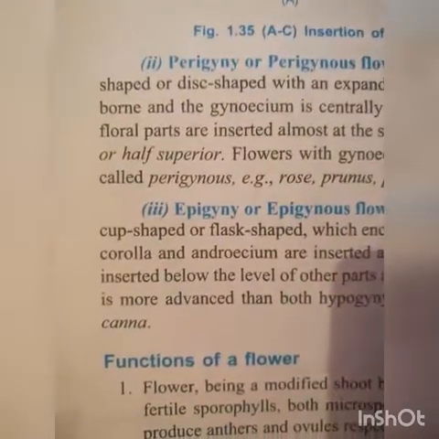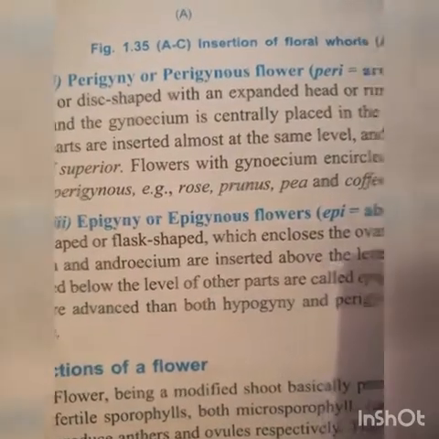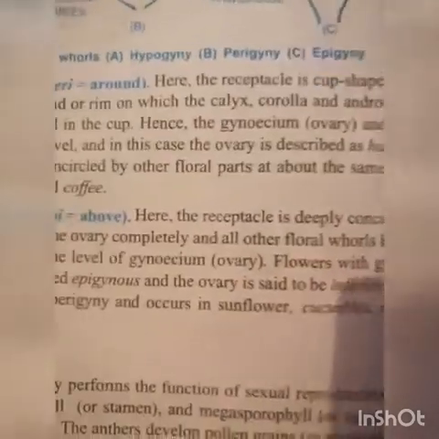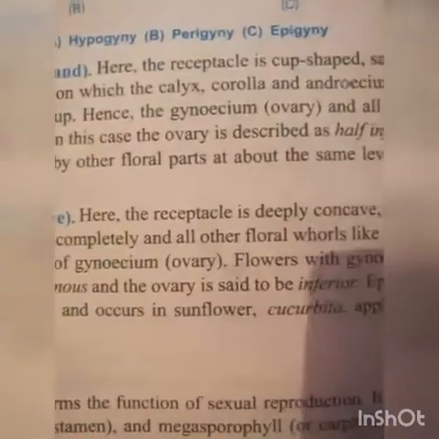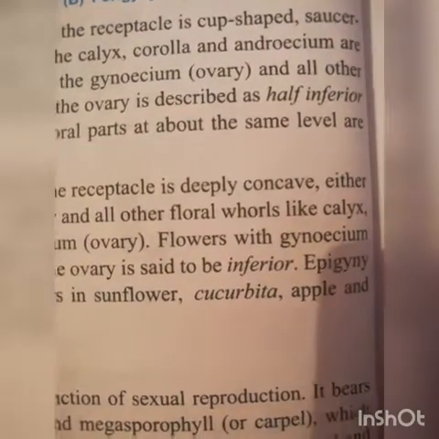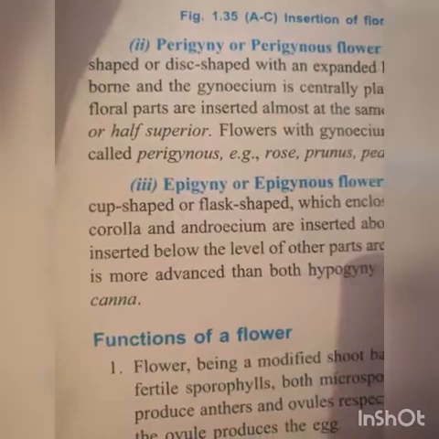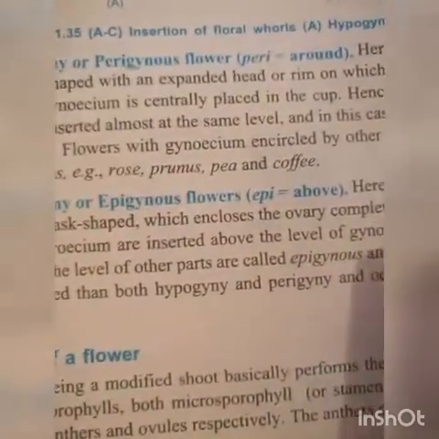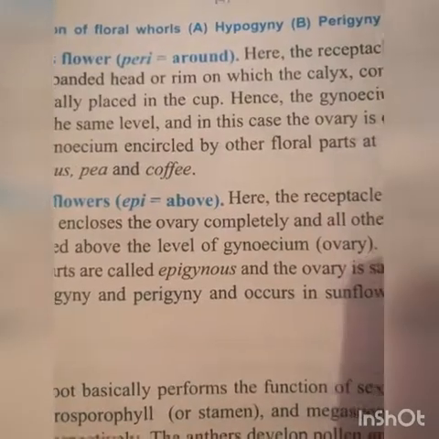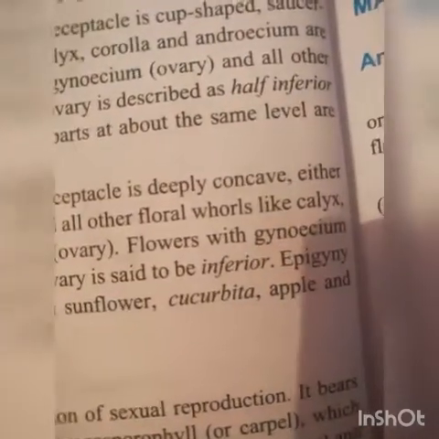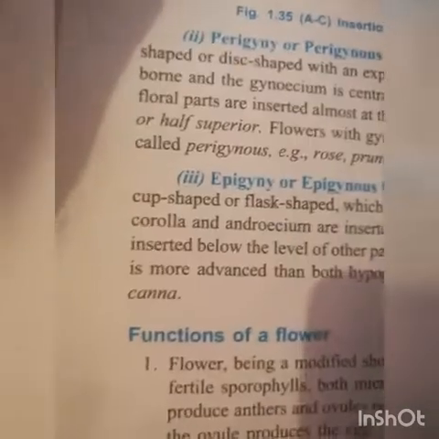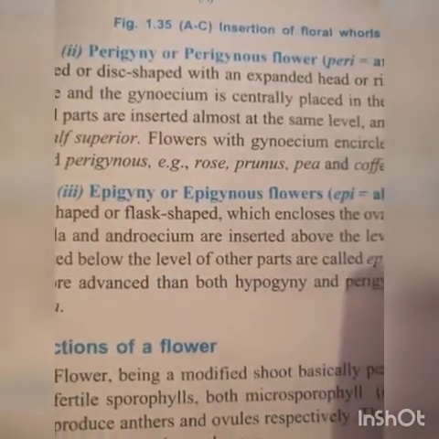Next, epigynous or inferior ovary. Epigynous flower, epi means above. Here the receptacle is deeply concave, either cup shaped or flask shaped, which encloses the ovary completely, and all other floral whorls like calyx, corolla and androecium are inserted above the level of gynoecium.